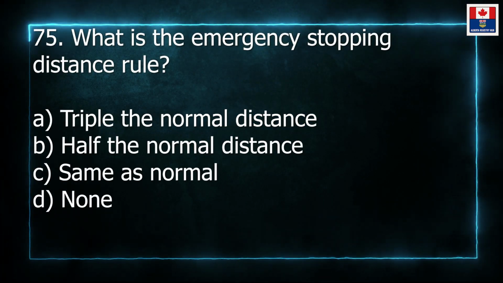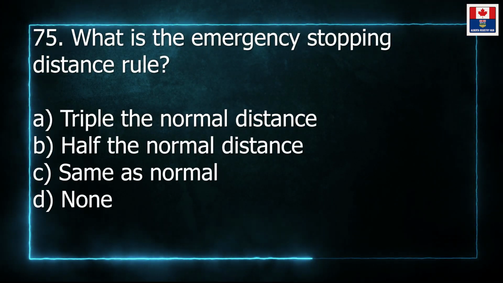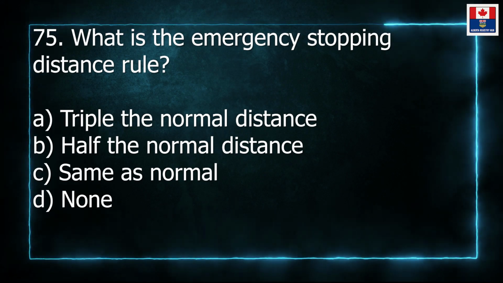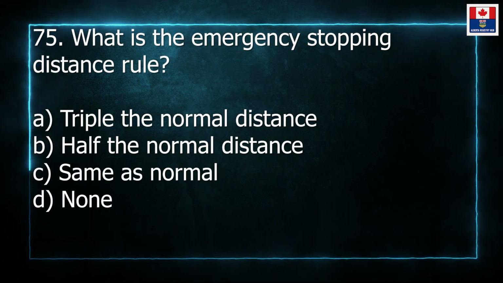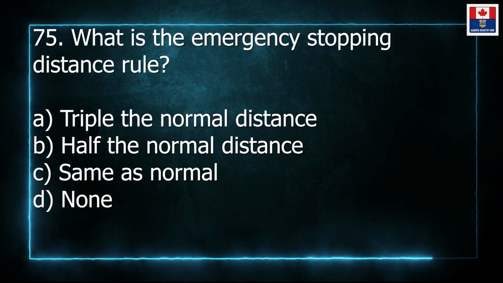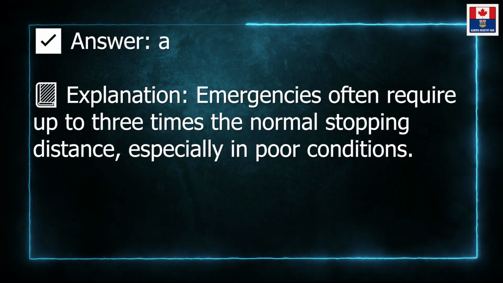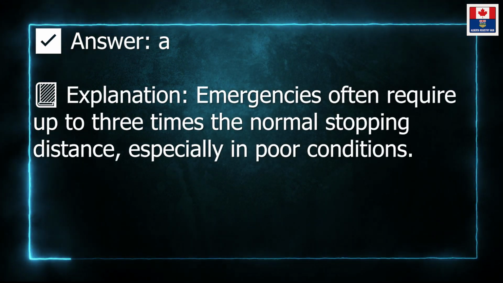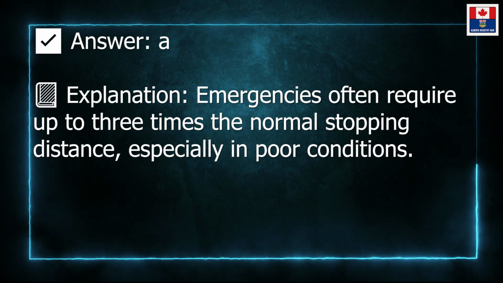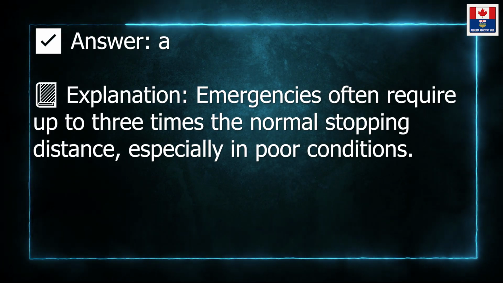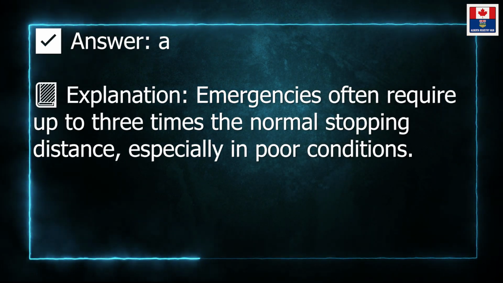75. What is the emergency stopping distance rule? A. Triple the normal distance. B. Half the normal distance. C. Same as normal. D. None. Answer: A. Explanation: Emergencies often require up to 3 times the normal stopping distance, especially in poor conditions.